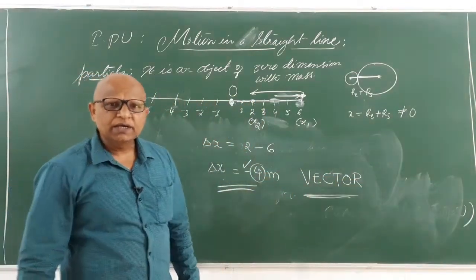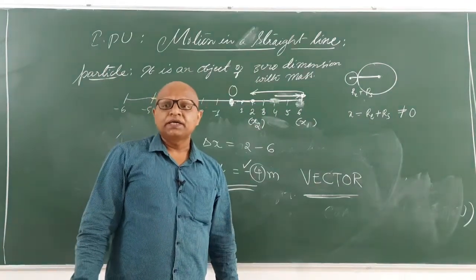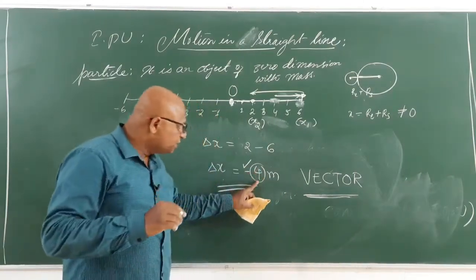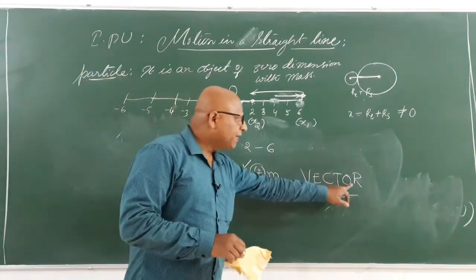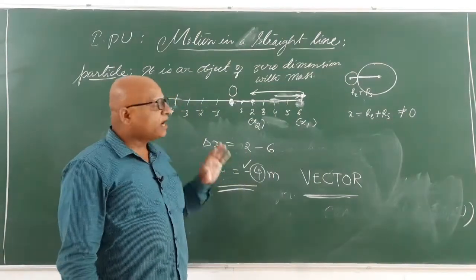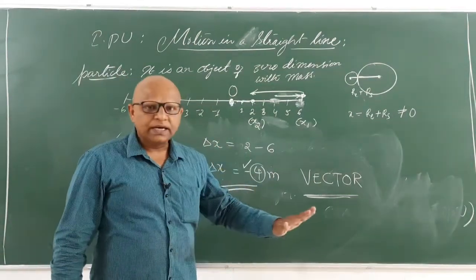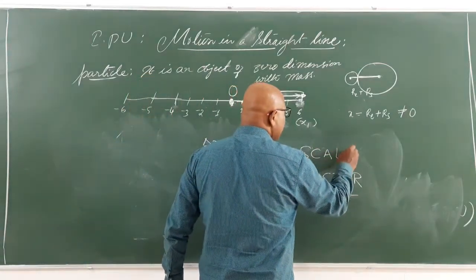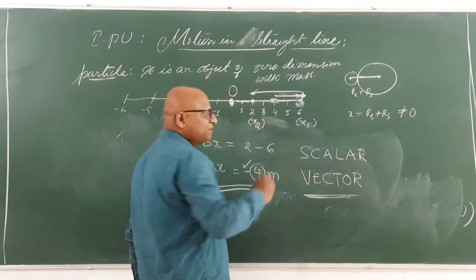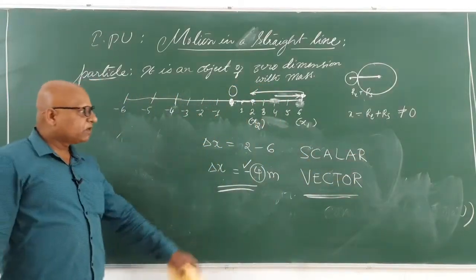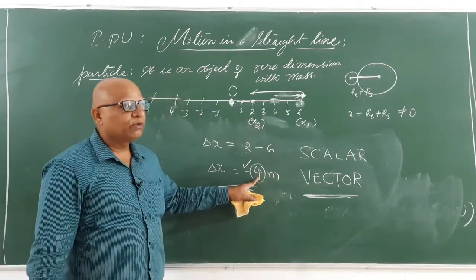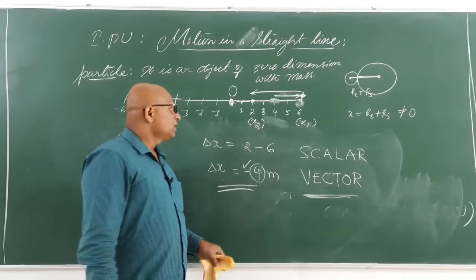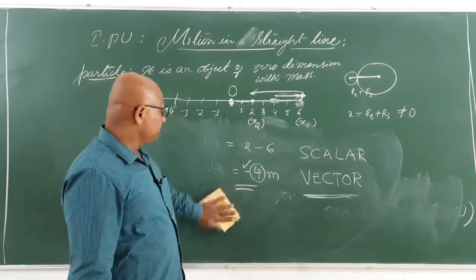What is a vector quantity? Maybe in high school you might have heard something like this. The quantities which have magnitude and direction are called vector quantities. The quantities which have only magnitude, not the direction, are called scalars. So there are two types of quantities, scalars and vectors, and here displacement is a vector quantity, because it not only tells you how much you are moving, but it will also tell you where you are going. Yes, that's why displacement is a vector quantity.